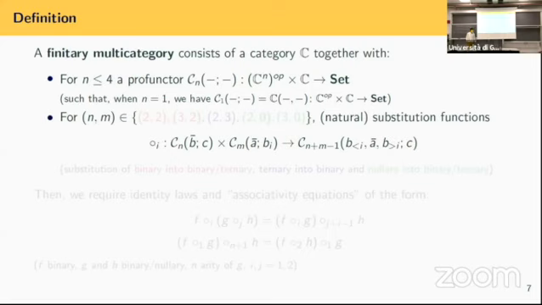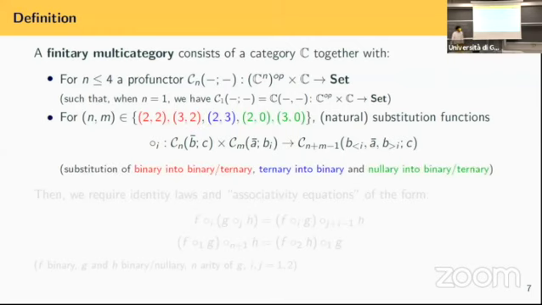Then we require the substitutions, again, the circle i's, but not all of them. We require some of them, which ones? The ones that give us something that is of maximum dimension 4. So for example, we won't have something like a ternary map into a ternary map, because that will give us a 5-ary map, and we don't have that, so we don't want that.